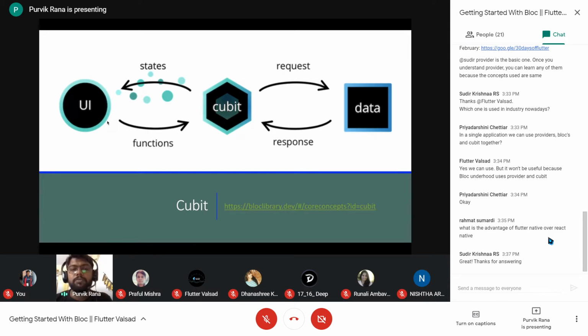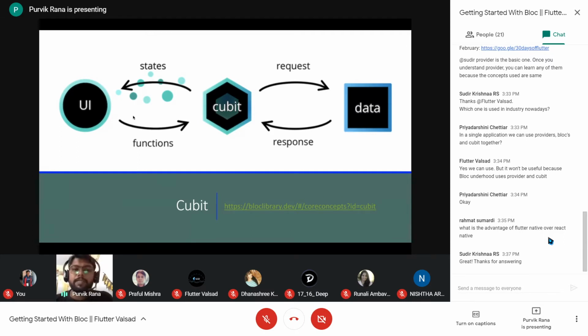From the UI, those methods will be directly triggered, and the same functionality will be there. The only difference is that it will not pass an event. The event will not be added. The functions of the cubit will be directly triggered, and from the function itself, we can emit the different state to the UI, and all other things will remain the same.